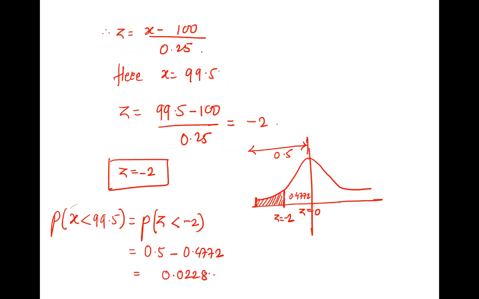We ask the chance, which means we ask the probability. So this is the required probability. So probability is just 0.0228. Is there any doubt? Anything you want to ask? No, ma'am. Good. So we can go to the next question.